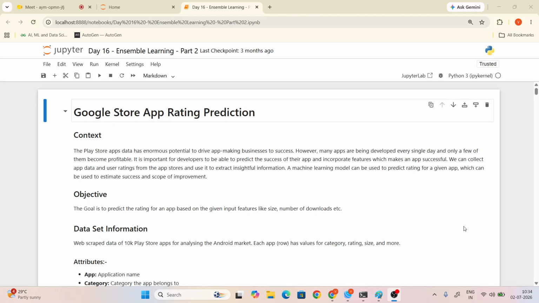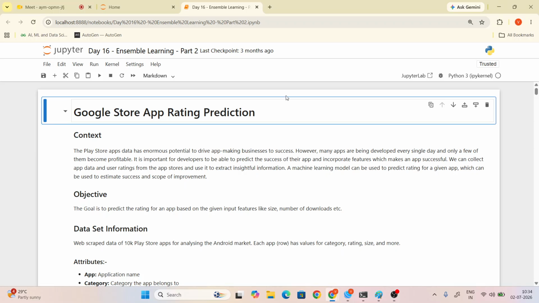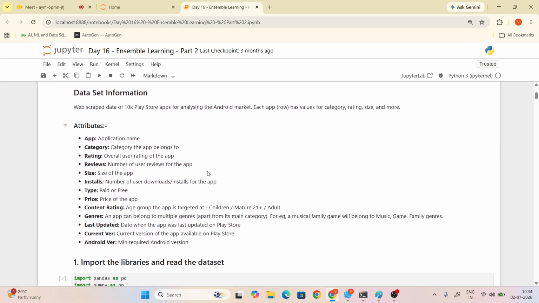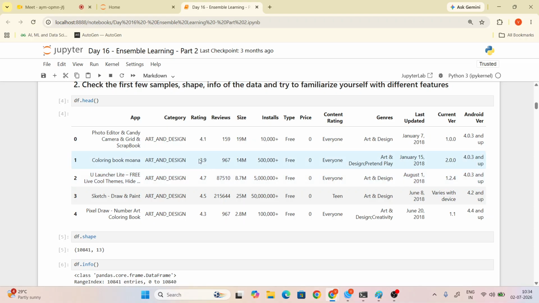Yes, Alka. So now we are going to see about the Ensemble Learning use case. Here I have taken Google Play Store app rating prediction. This is mainly used to predict the ratings of applications, Alka. First you have to understand the data set, Alka.